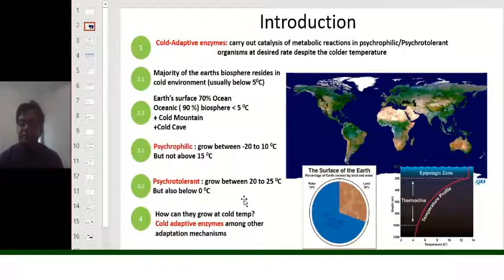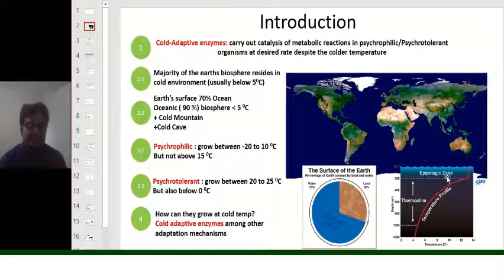Another example is the presence of antifreeze proteins in some animals like the Arctic salmon. Salmon is a fish. Besides that, the presence of cold adaptive enzymes is a major adaptation to the cold environment in psychrophilic or psychrotolerant organisms.